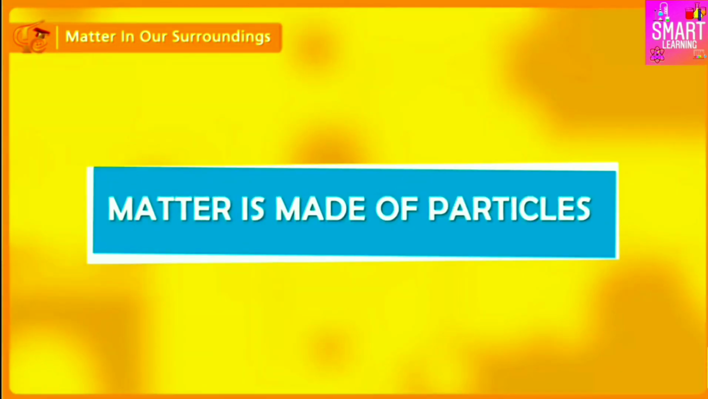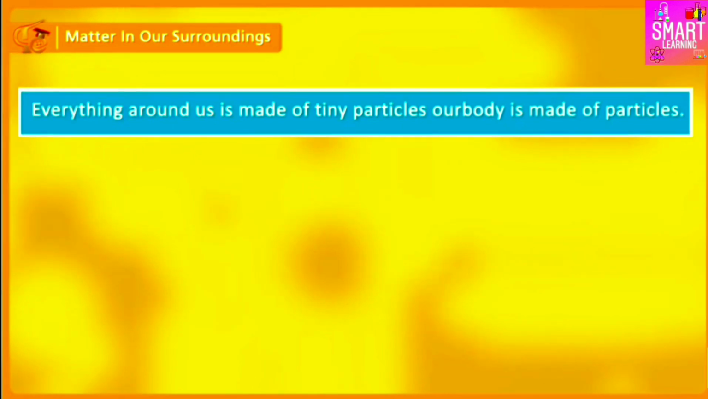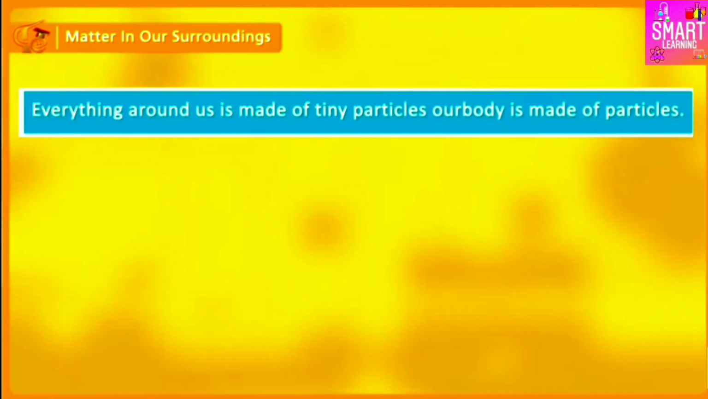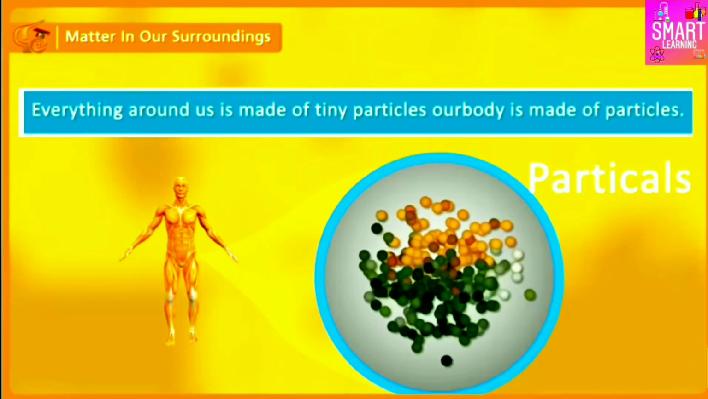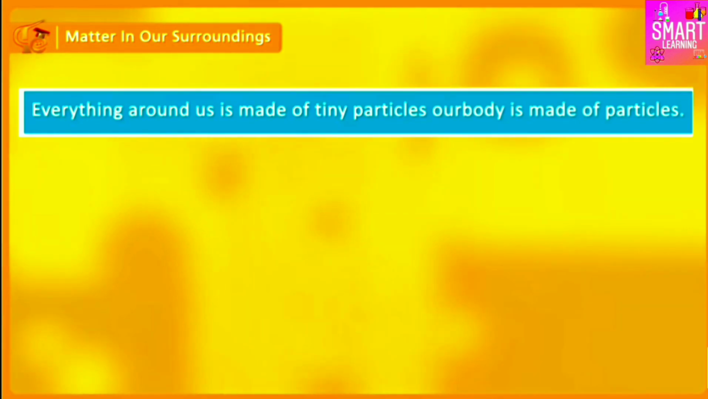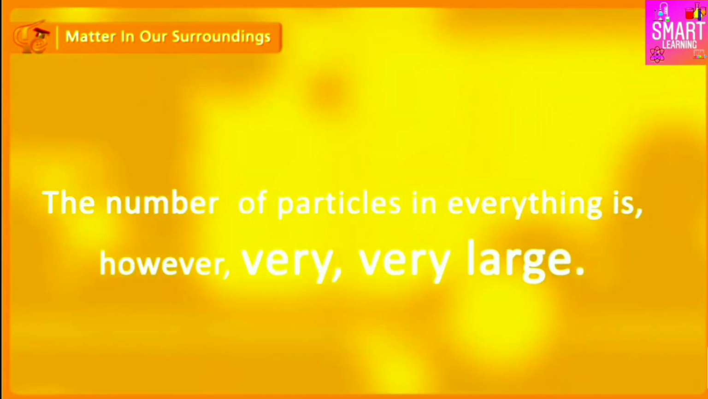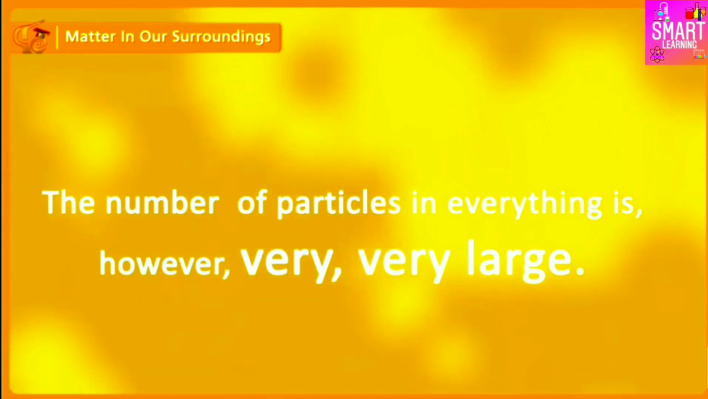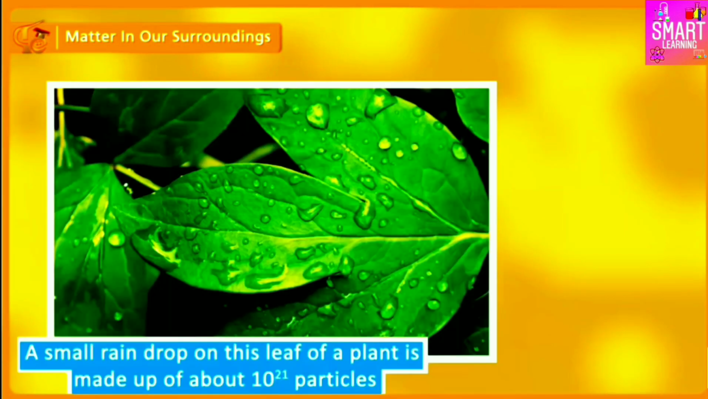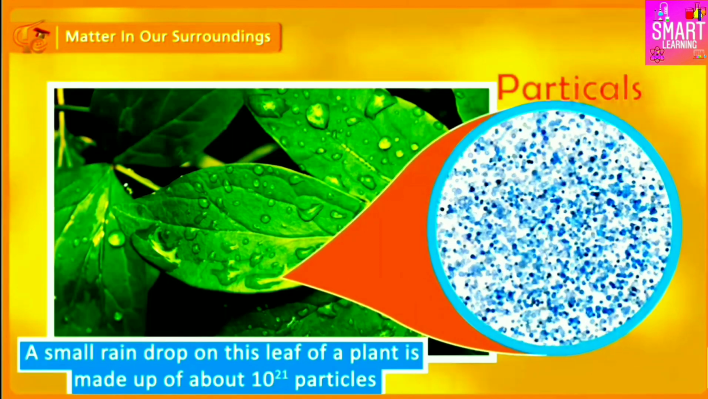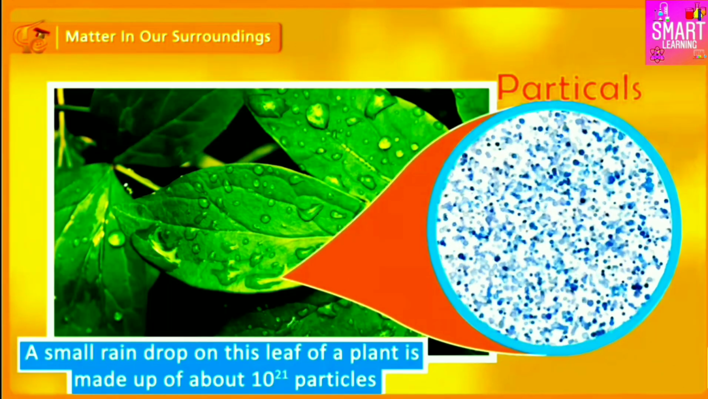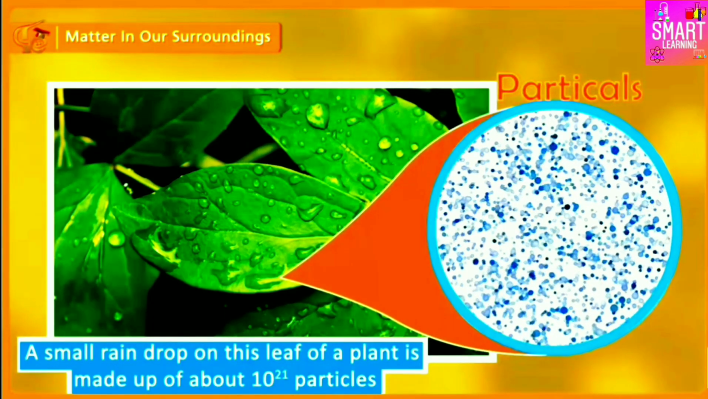Everything around us is made of tiny particles. Our body is made of particles. The number of particles in everything is, however, very large. For example, a small raindrop contains about 10 to the power of 21 particles of water in it.